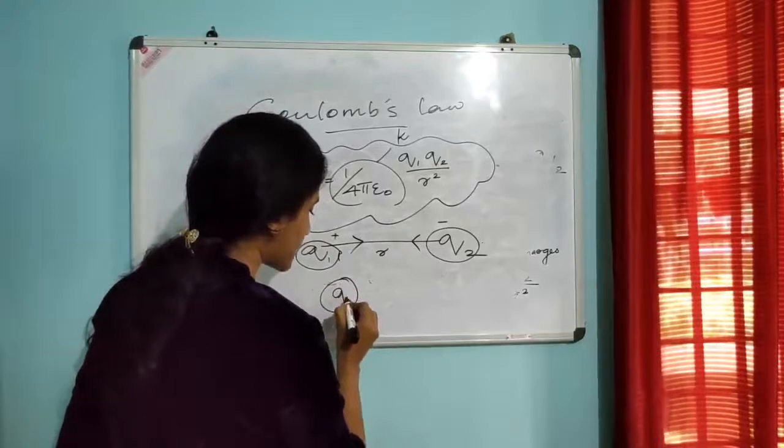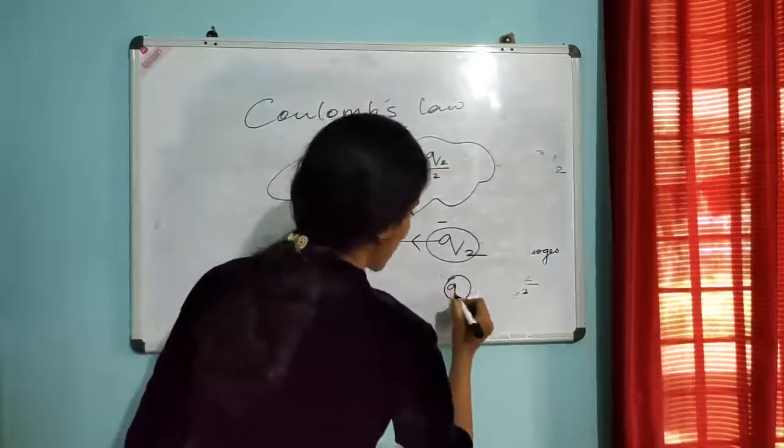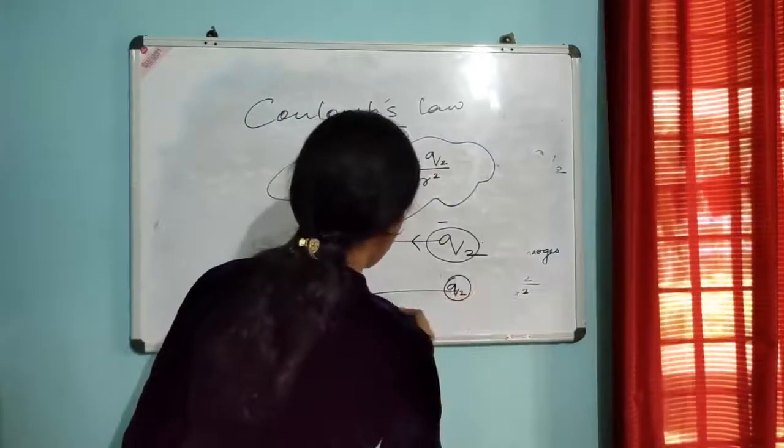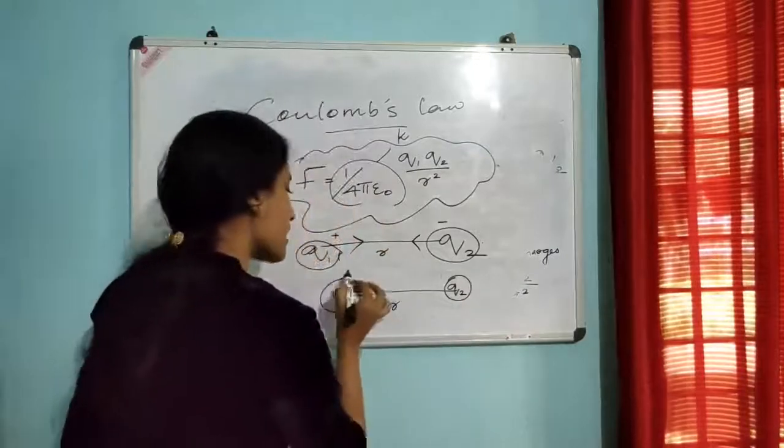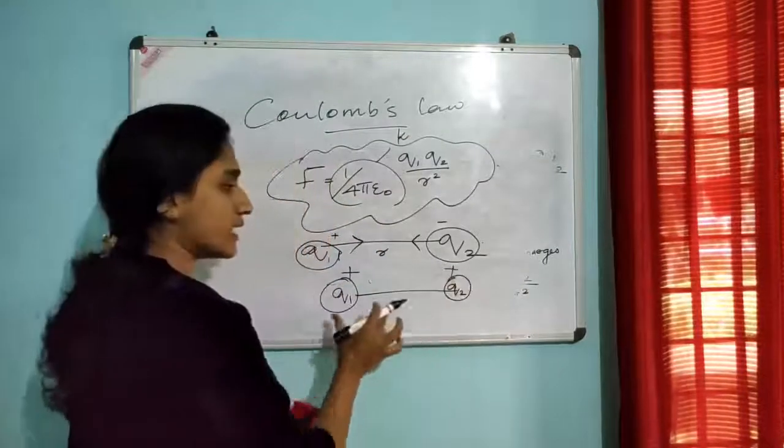Consider two like charges Q1 and Q2 separated by a distance r. Positive, that is two like charges.